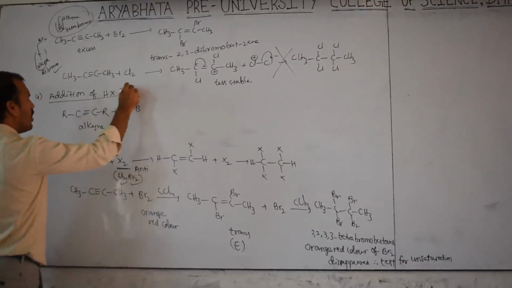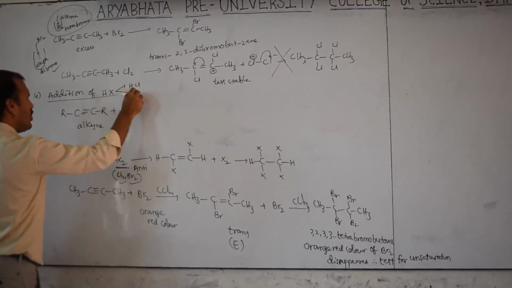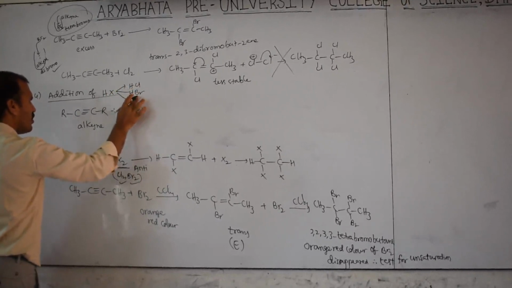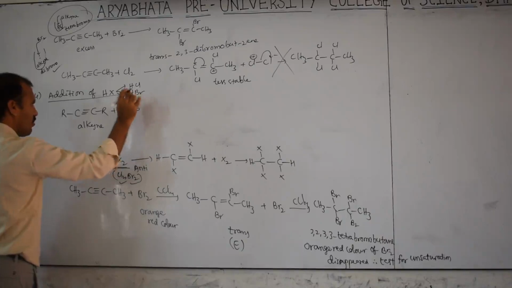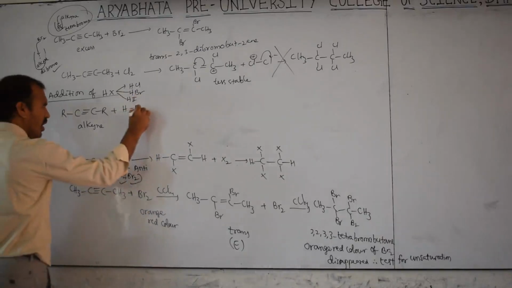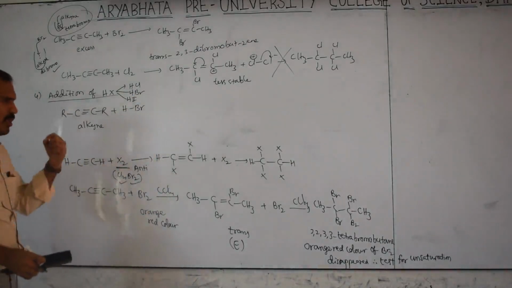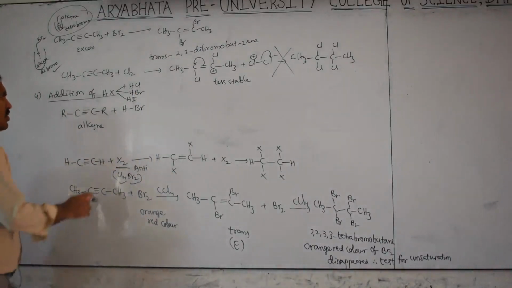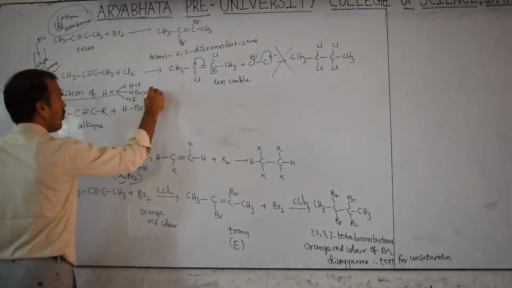HX means HCl, HBr, HI. These are acceptable; HF is not acceptable. Therefore we generally prefer HBr, as I also mentioned in the alkene chapter. Now, which rule does it follow? Markovnikov rule.